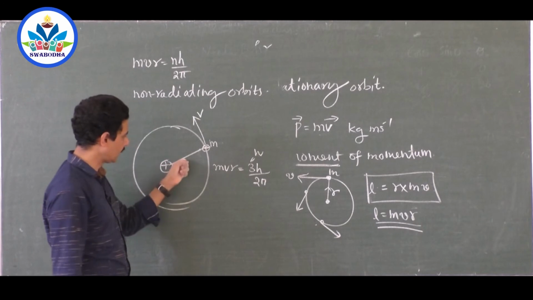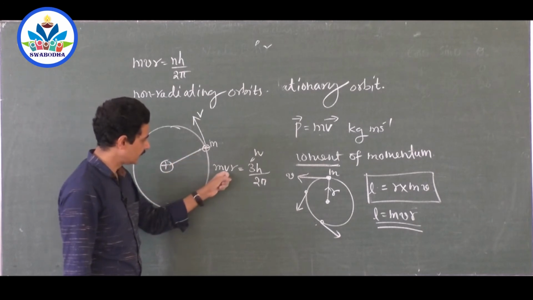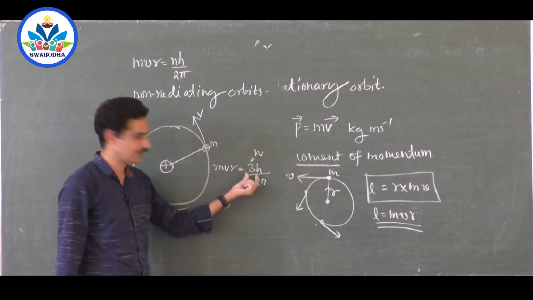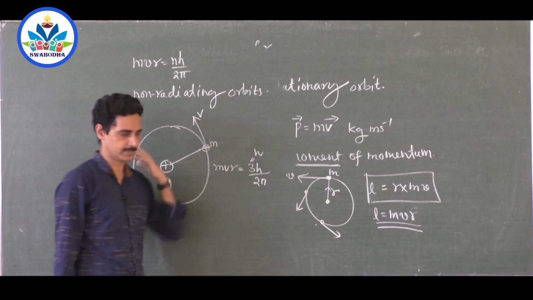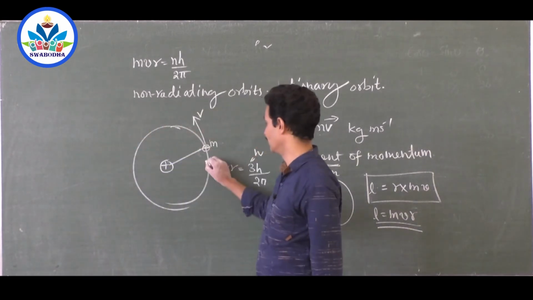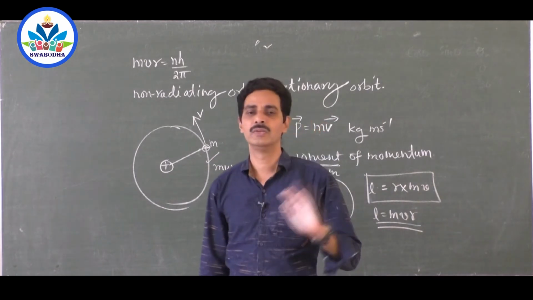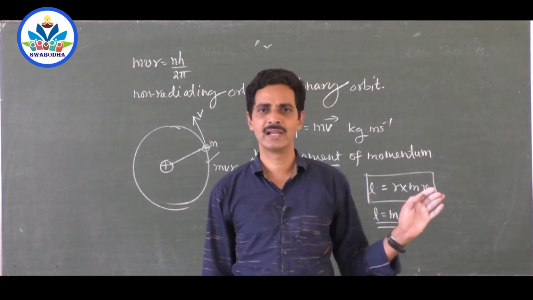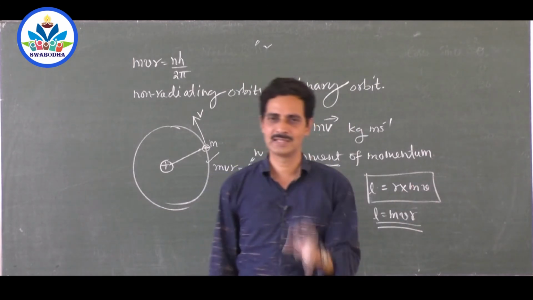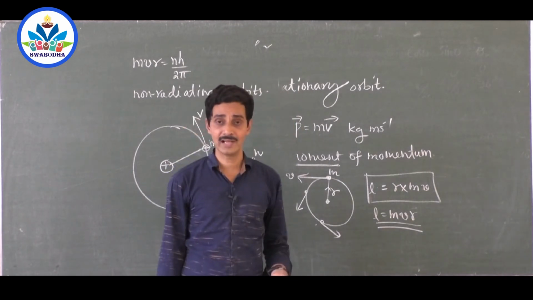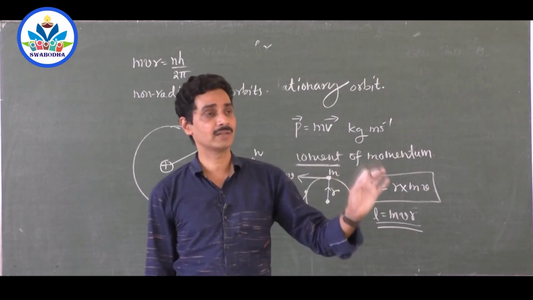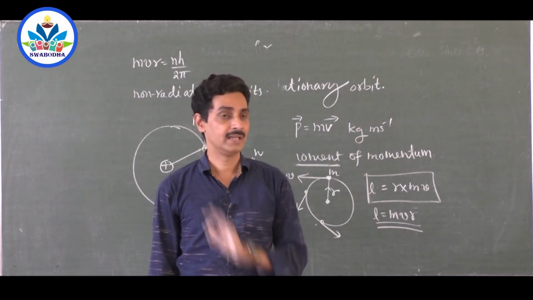And when I go to the second orbit, third orbit and first orbit, this v goes on changing, r goes on changing, right? So velocity and radius will keep on changing. So we will get a different answer accordingly, 1h by 2 pi, 2h by 2 pi. Now, why is it a non-radiating orbit? Because as long as the electron is in the prescribed orbit, it will not lose energy. It will never lose energy as long as it is in the stationary orbit. Suppose it loses energy, it will not continue in that orbit. As long as electrons are in the stationary orbit, they never lose energy.